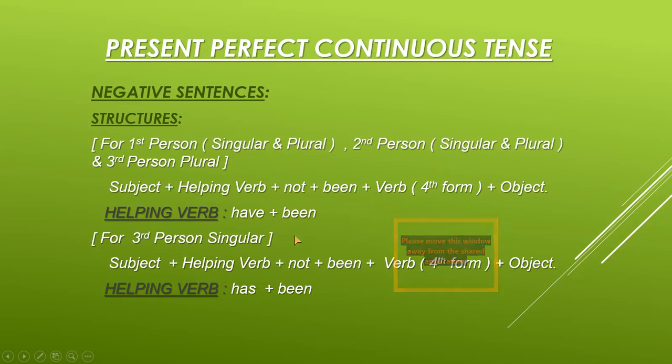For third person singular, we have the structure: subject plus helping verb plus not plus been plus verb fourth form plus object, full stop. Now again you can see that the fourth form of verb has been used, that is the ing form of verb, and the helping verb is has plus been, and there is something between has and been, which is not.